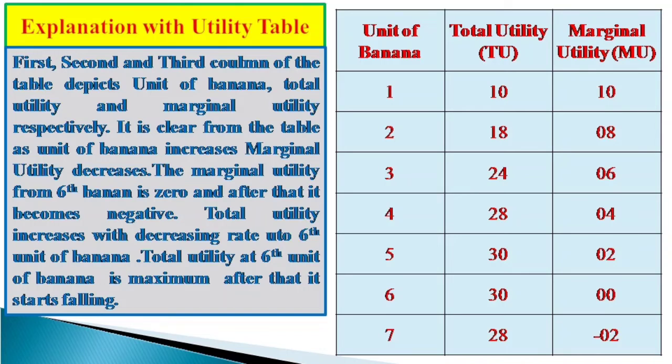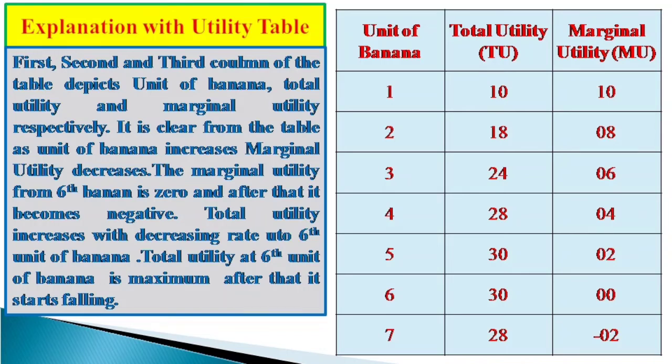Now let us try to explain the law of diminishing marginal utility with the help of a table, which is a utility table. A utility table shows the utility received from the units of goods that are consumed. So here a consumer is trying to consume bananas. In the first column the unit of bananas is measured, in the second column total utility is depicted, and in the third column marginal utility is depicted.